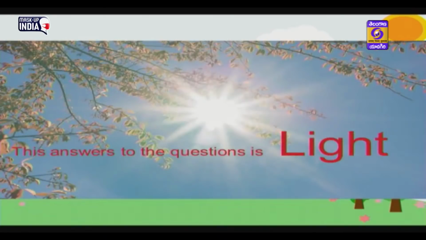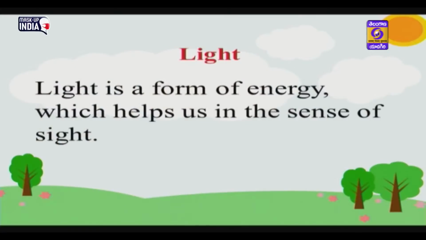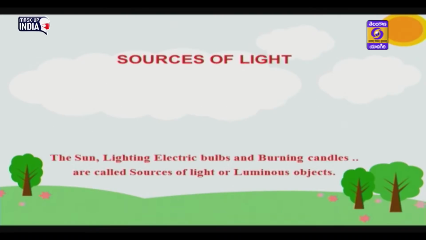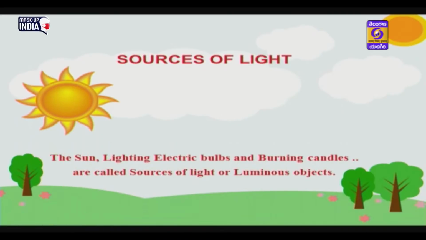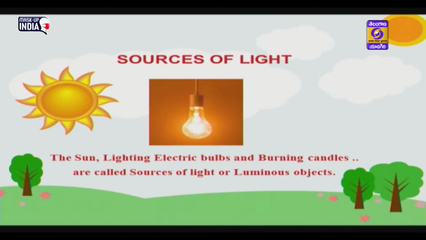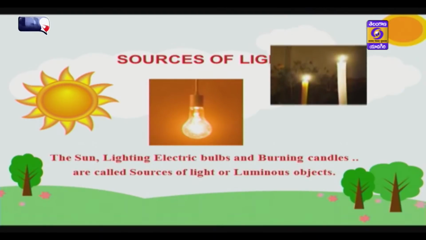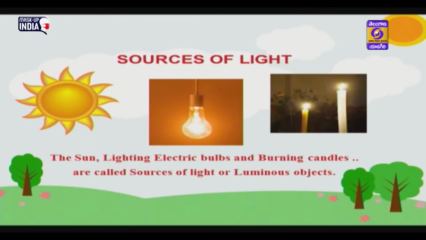The answer to the question is light. What is light then? Light is a form of energy which helps us in the sense of sight. The sources of light: the sun, the lighting electric bulb and burning candles, etc., are called sources of light or luminous objects.